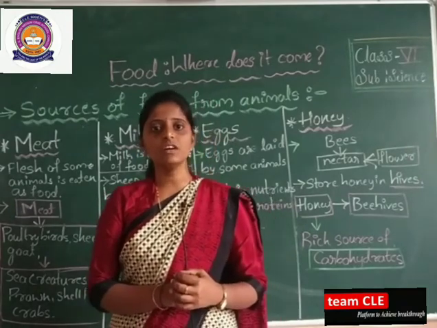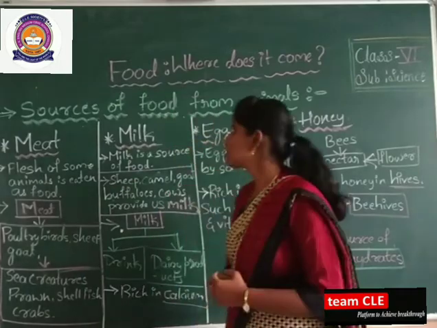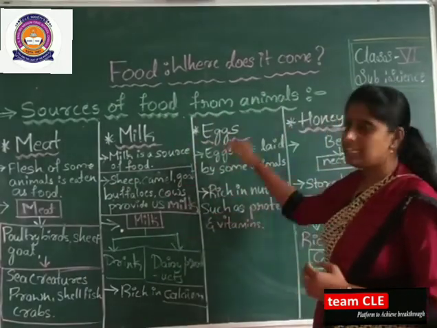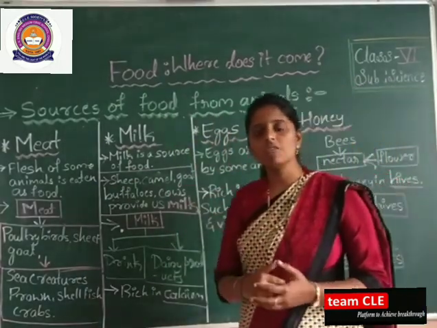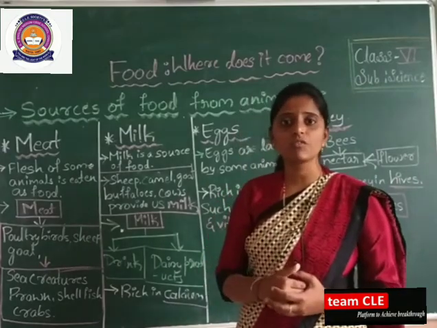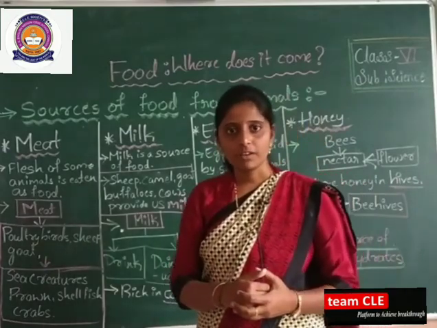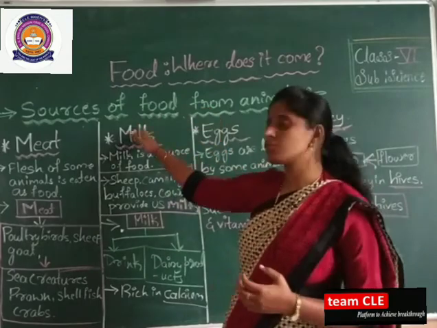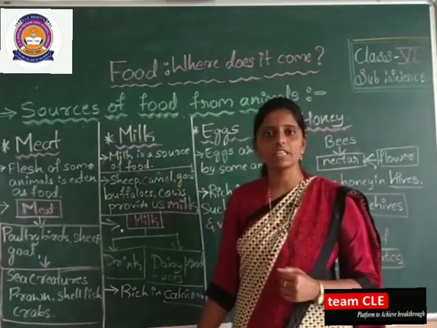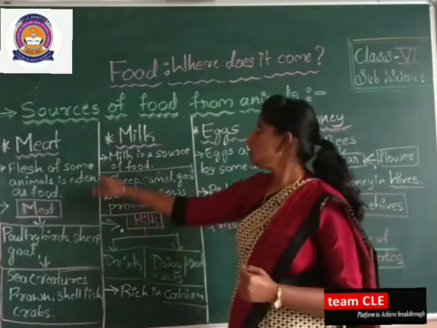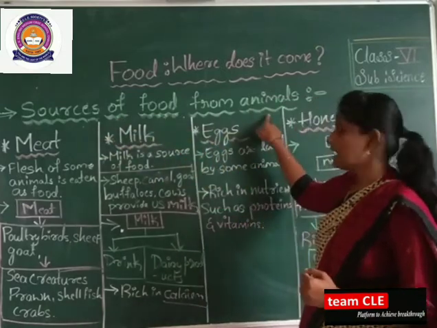So dear students, today's concept is sources of food from animals. Till now we learned which sources of food we were getting from plants. Today we are going to study which sources of food we are getting from animals.